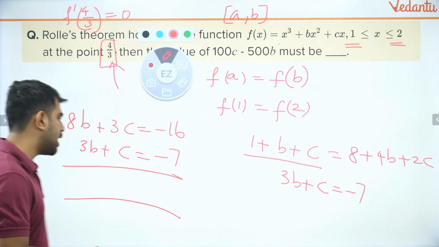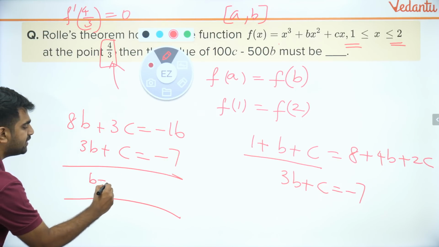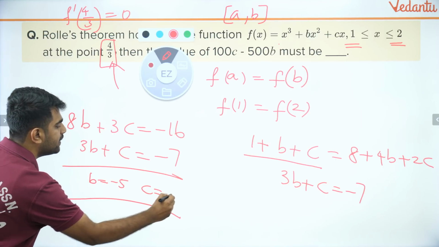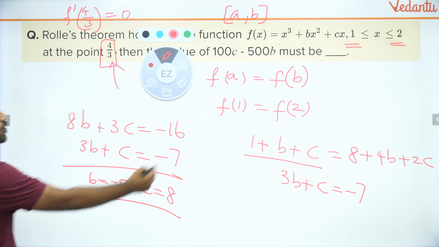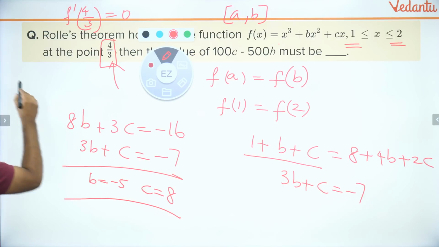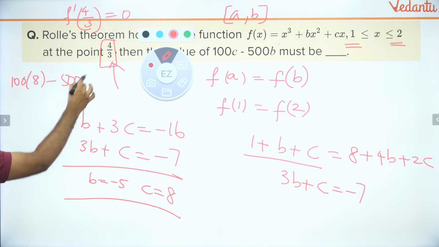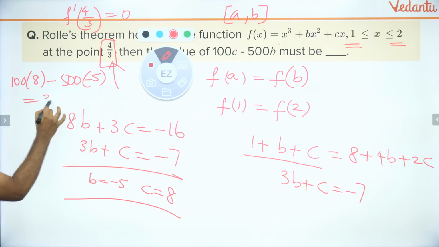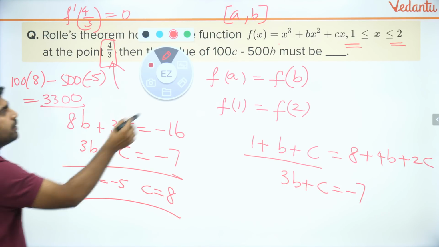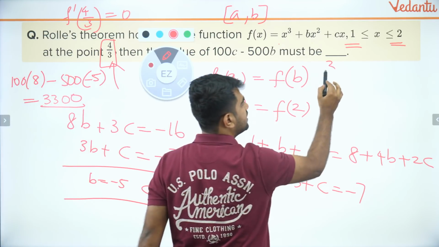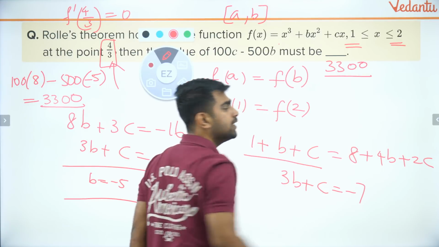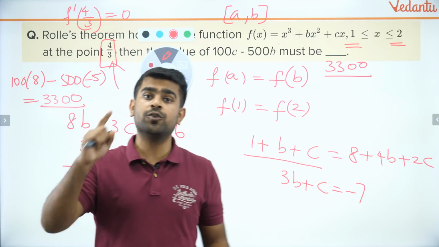Very good, guys. Raunak is right. The answer is b is equal to minus 5 and c will be equal to 8. So put it over here. What will you get? 100 into c minus 500 into b, which will be 3300. That will be my answer for this integer type question. I hope you guys liked it. This is from the concept of Rolle's theorem.